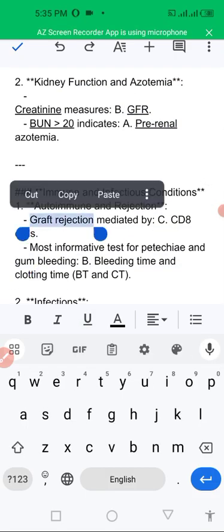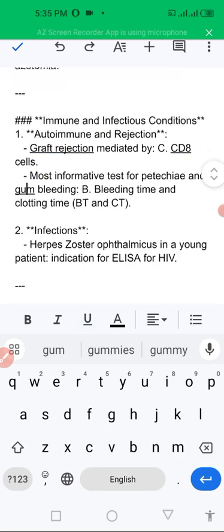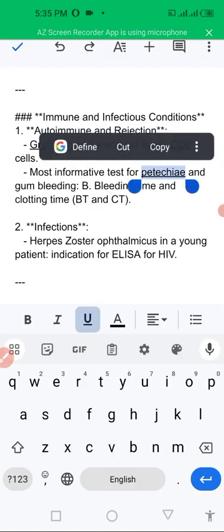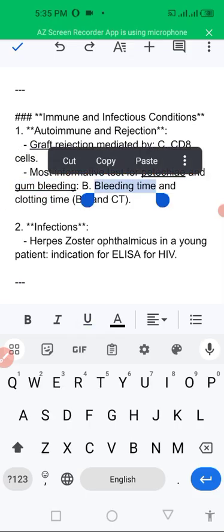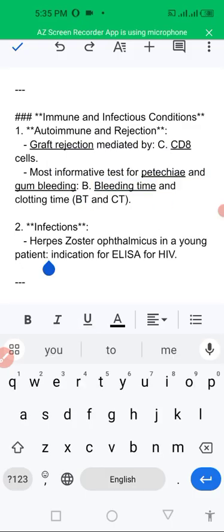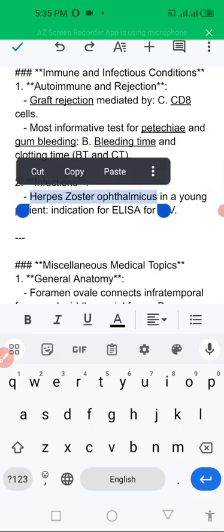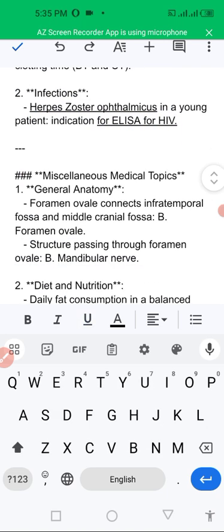Graft rejection is mediated by CD8 cells. The most informative test for petechiae and gum bleeding is bleeding time and clotting time. The normal BT and CT is 2 to 3 minutes. Okay, herpes zoster ophthalmicus in a young patient: we will do HIV ELISA.